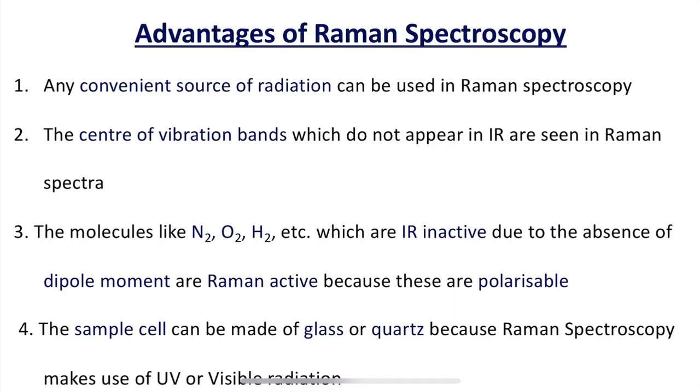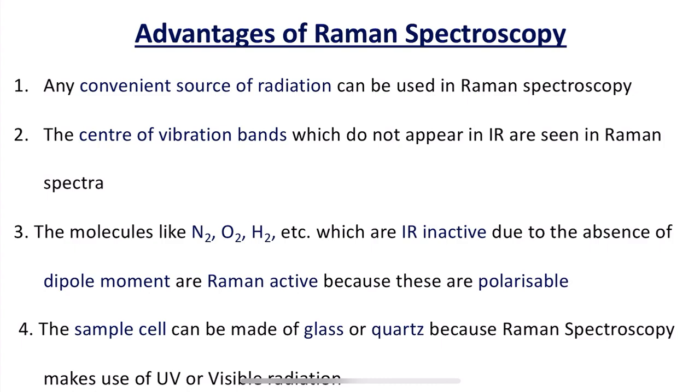So now let us see what the unique advantages of Raman spectroscopy are. Any convenient source of radiation can be used in Raman spectroscopy. It is not like we have to adjust the wavelength or frequency of the electromagnetic radiation. So any convenient source of radiation is used. Even visible or UV radiation can be used in Raman spectroscopy. The vibration bands which do not appear in IR are seen in Raman spectra.